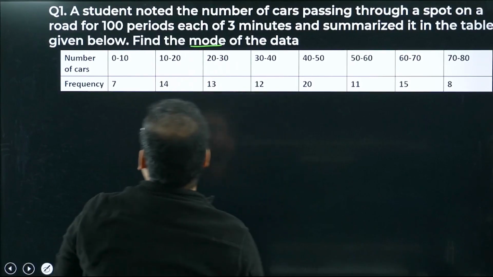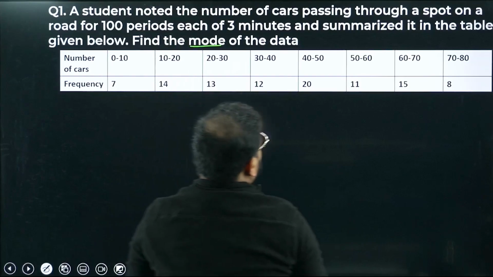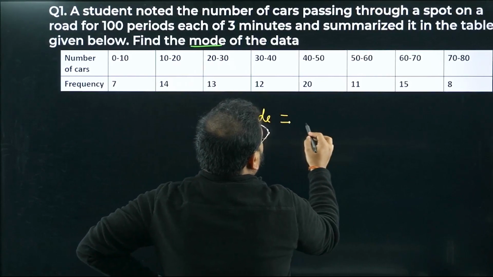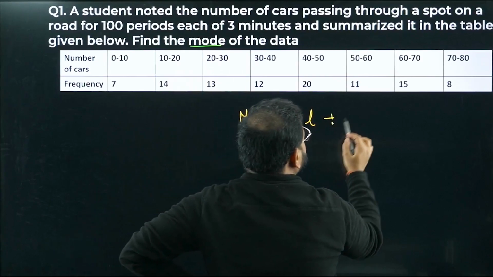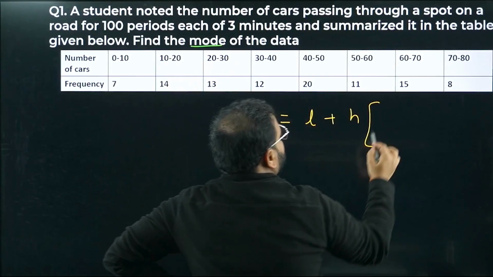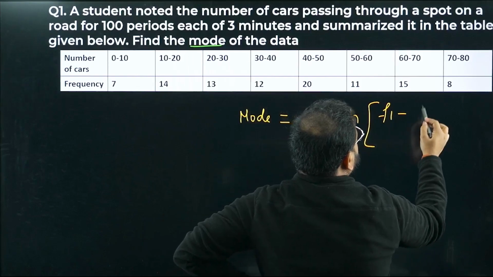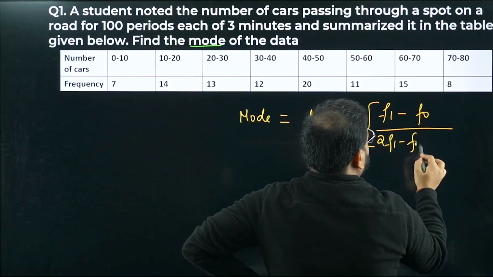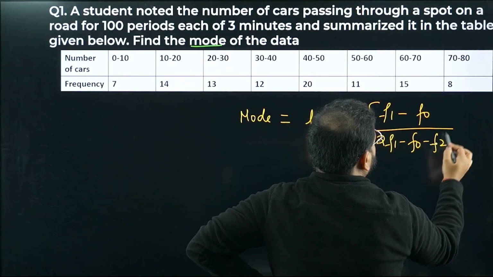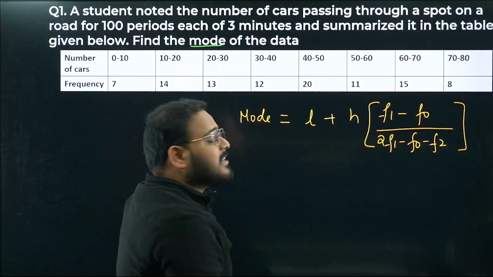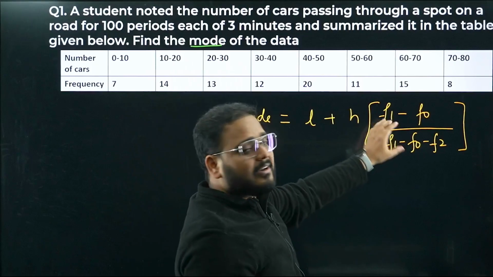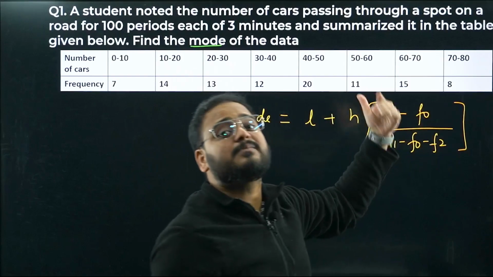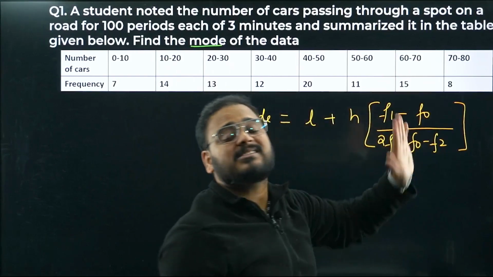Let's write the formula first. Mode is given by L plus h times of (f1 minus f0) divided by (2 f1 minus f0 minus f2). What is f1? f1 is the frequency of the modal class. f0 is the frequency of the class before. f2 is the frequency of the class after.